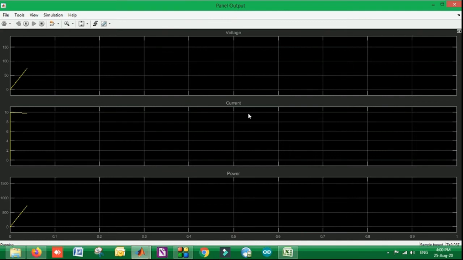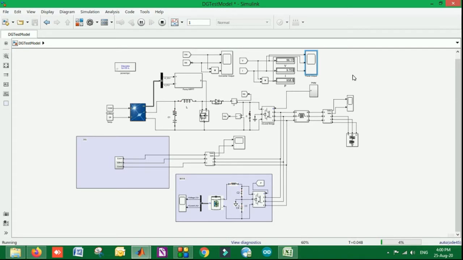Similarly the voltage, current and power values are analyzed over here, and once the whole simulation is done, after the simulation time period that we have given, the final results are saved and compared with the other model, so that we can show that our system is an advanced model with respect to the previous models, right?